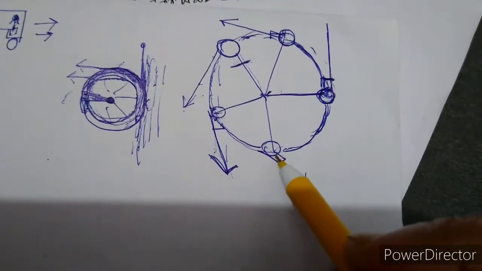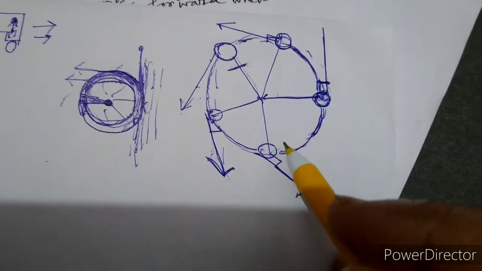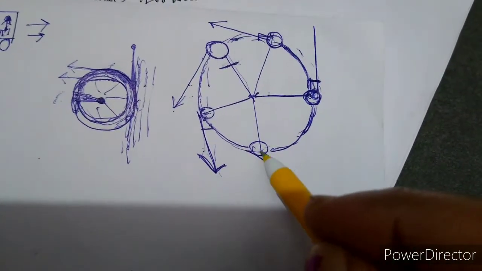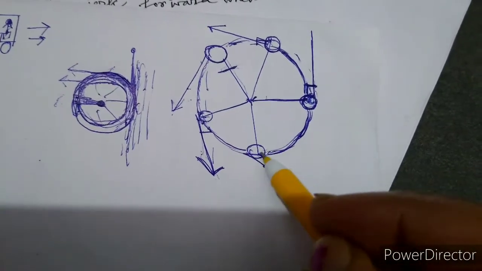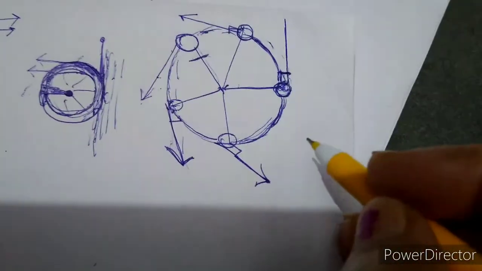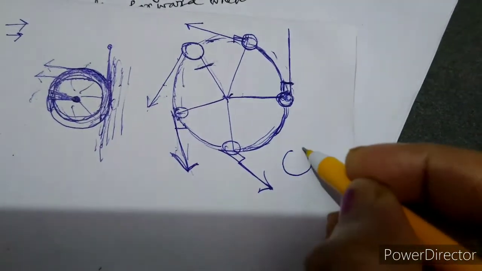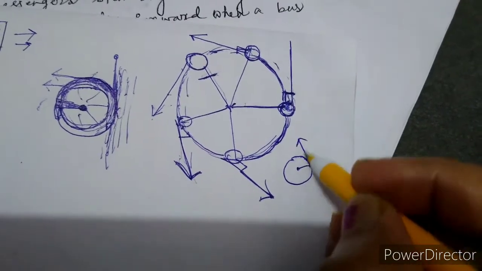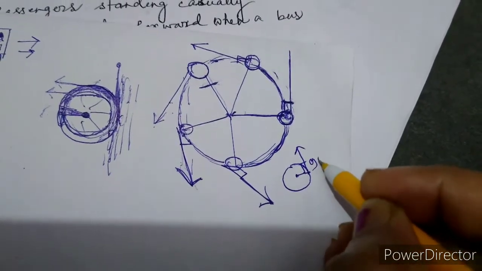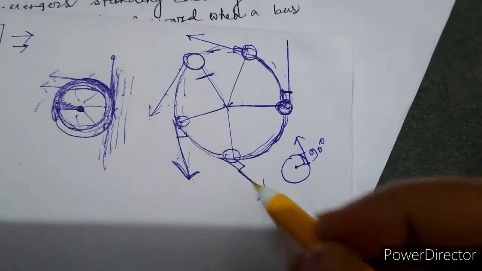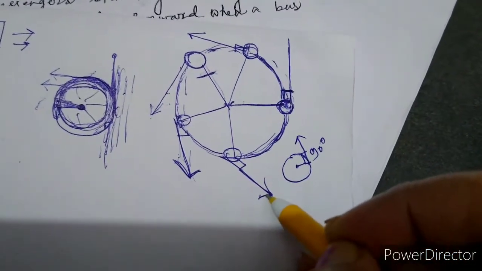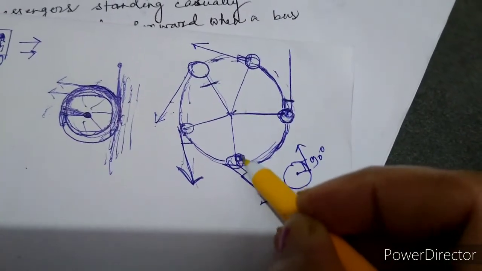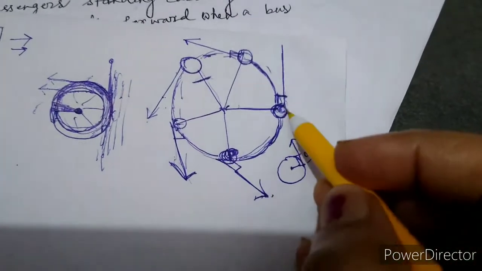So at first you should know what a tangent is. Suppose this is a wheel. The wheel is circular, just like a circle. With this radius, the line which makes 90 degrees is known as the tangent, and this direction is known as the tangential direction. So this stone will fly in the tangential direction in this way.